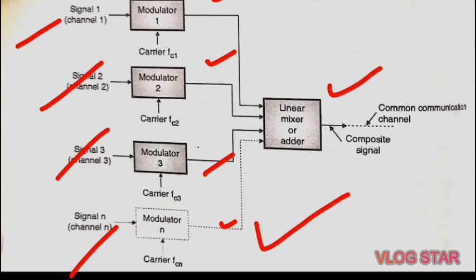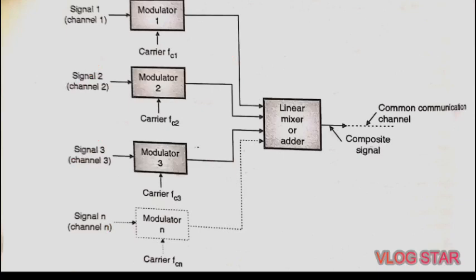Then the output is shared through this common communication channel. In simple words, multiplexing means many into one. There are many inputs and only one output, that is nothing but multiplexing.